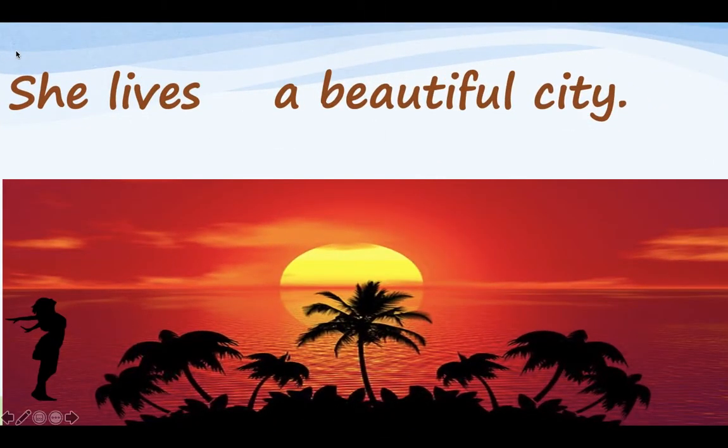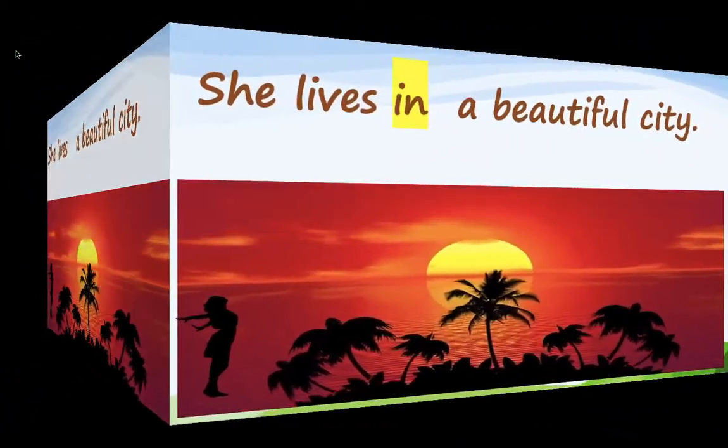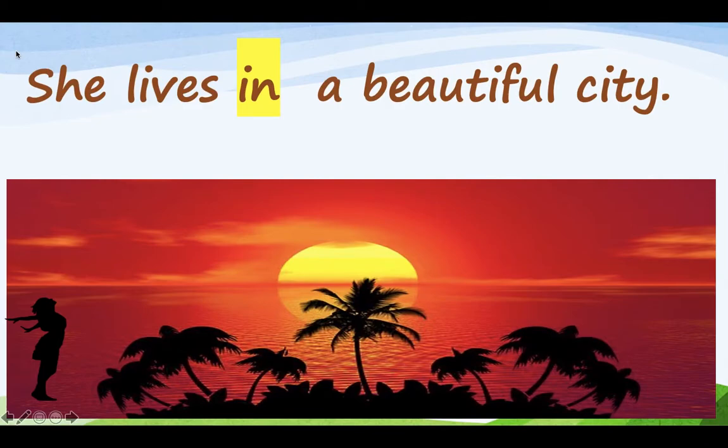She lives a beautiful city. You can see this sentence sounds a bit weird. There's something missing in this sentence. You have the pronoun she, beautiful is the adjective, and a link is missing in between them, and that is a preposition. So here the prepositional word in fits into this sentence: she lives in a beautiful city. By adding this prepositional word as a link between the pronoun and the adjective, you bring complete sense to the sentence.